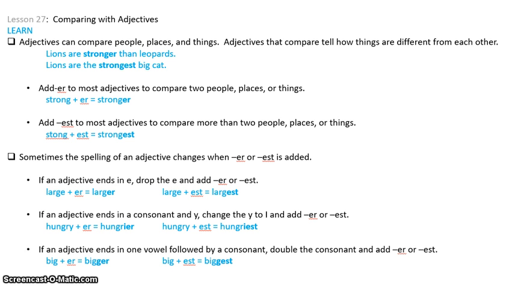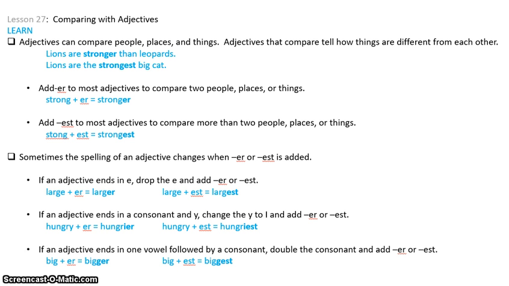So you still have the drop the silent E, okay, add ER. You still have the change the Y to an I, add ER or EST. And then if you have a short vowel followed by a consonant, you're going to double that consonant and then add ER or EST. So you can refer back to these rules, but these are the exact same rules we talked about when we talked about adding ED to a word.